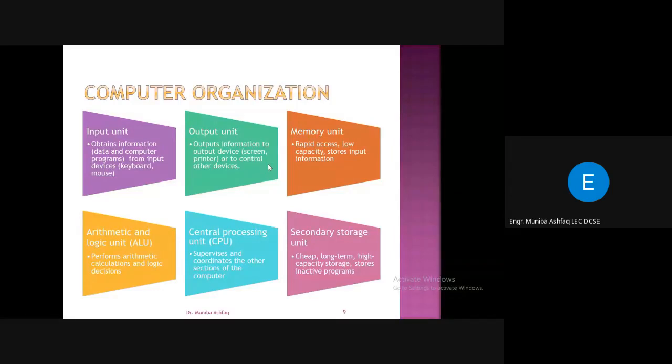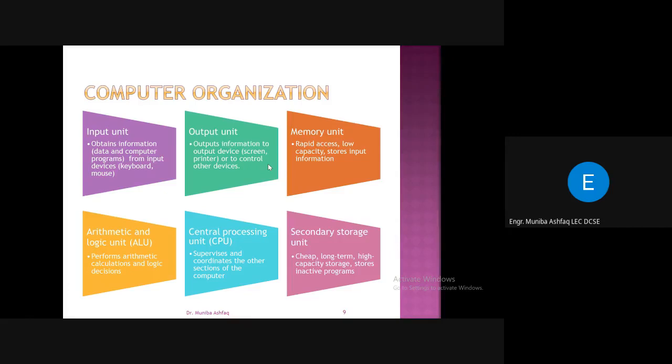You already have some knowledge, because this is a little introduction, and you might have studied computer fundamentals in your previous semester. So this is a little overview that the computer is organized in different units. Of course, we have to give it input, so it has an input unit which obtains information, data, and computer programs from input devices. Then you have output. The processed data will be shown through the output unit, which outputs information to output devices like screens, printers, and to control other devices.